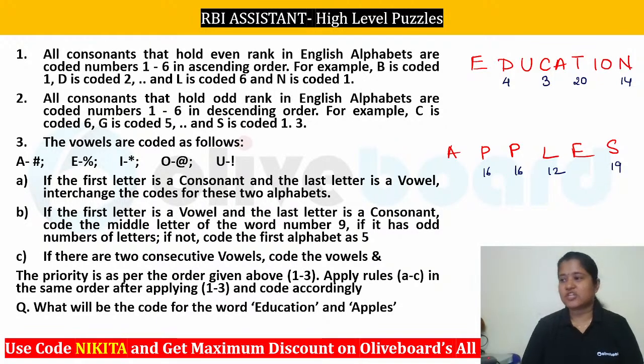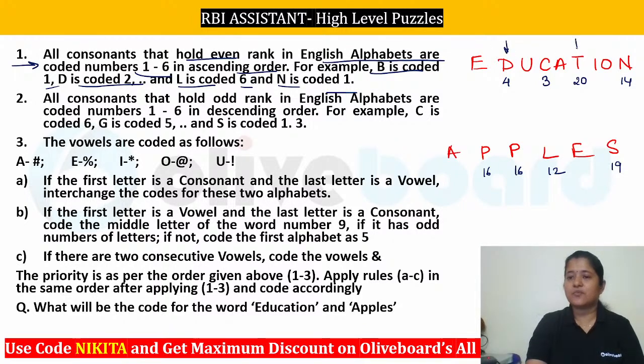चलो इसको चेक करते हैं, ठीक है. Let's have a look at this particular question, how this has to be done. So you can see all consonants that hold an even rank in the English alphabetical order are coded as 1 to 6 in the ascending order. For example, B is coded as 1, D is coded as 2, L is coded as 6 and N is coded as 1.